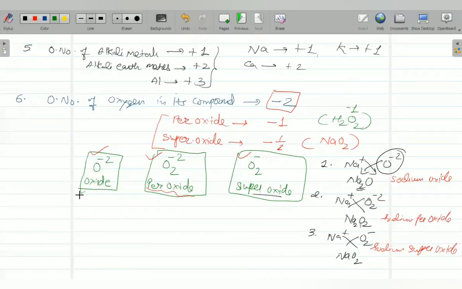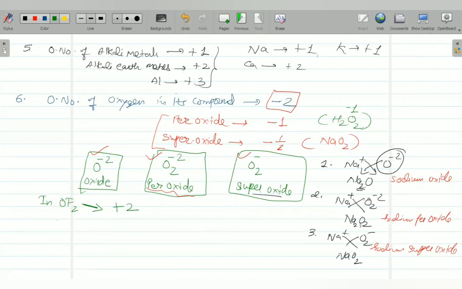Oxygen may have a positive oxidation number when it is combined with a more electronegative element. So in OF2, because F is more electronegative, oxygen becomes positive. Here it is plus 2.